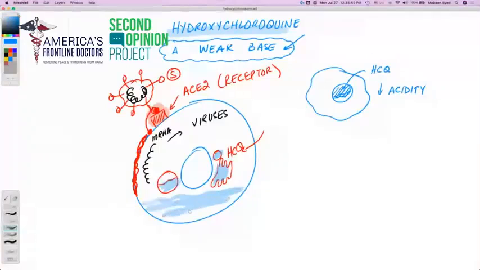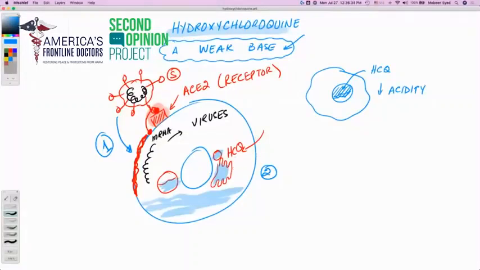That reduction in acidity does the following things. Number one, this fusion of the virus envelope with our membrane to then allow its RNA to arrive into the cell, this fusion is hindered. This fusion requires an acidic environment inside the cell. And in the presence of hydroxychloroquine, because the environment inside the cell has become less acidic, the fusion becomes hindered. So that is one mechanism. Second mechanism is, and I want to make sure that we are aware of this, that it's not just that, the hydroxychloroquine is a zinc ionophore. These are extra functions or mechanisms by which it helps.